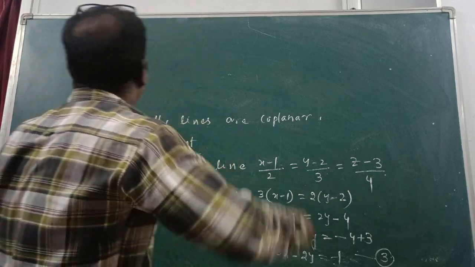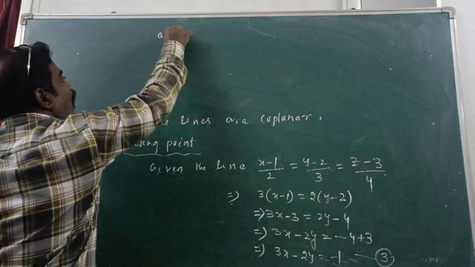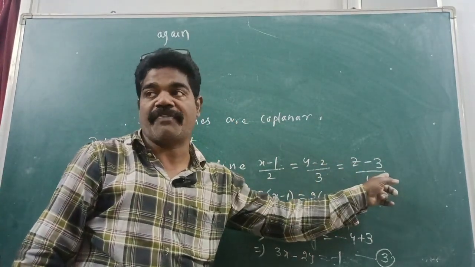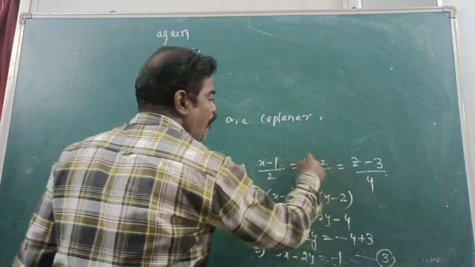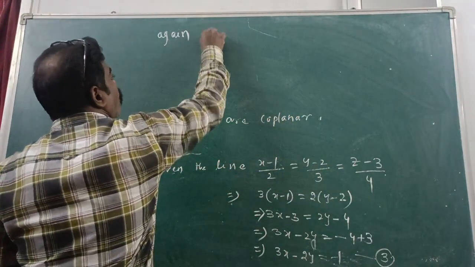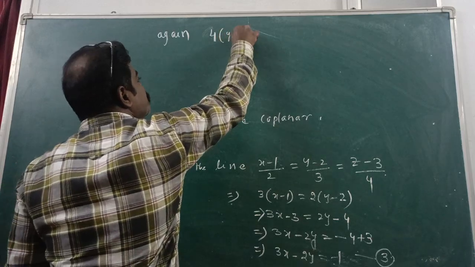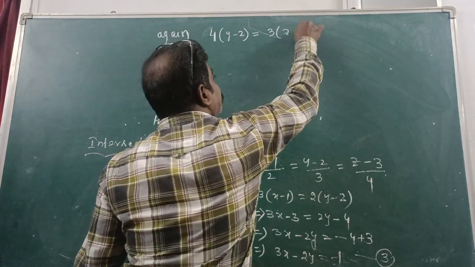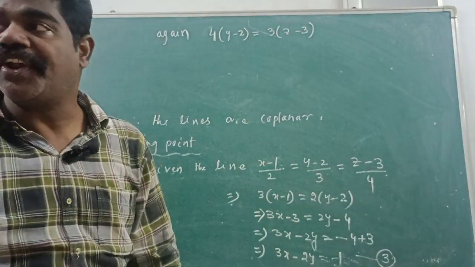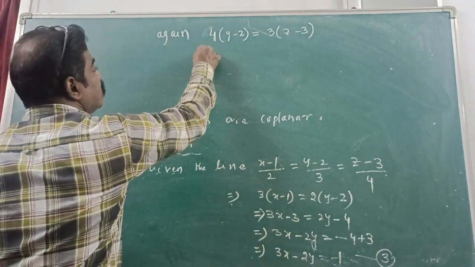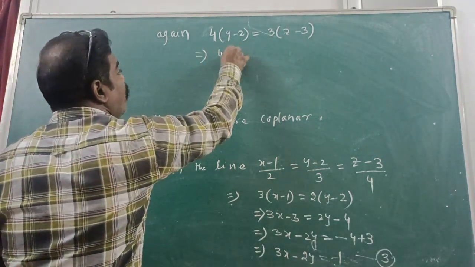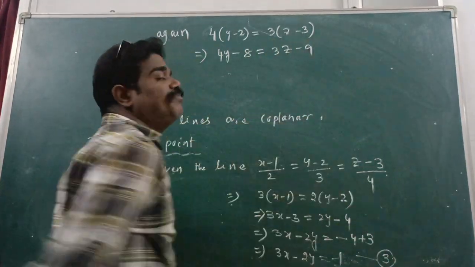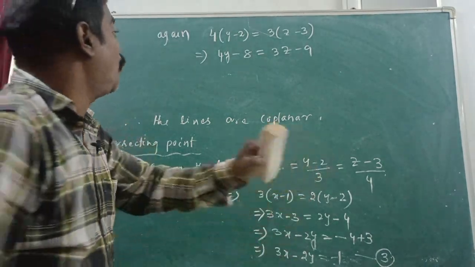Again, from this second part of the same equation of a line. So tell me, 4 into y minus 2 is equal to 3 into z minus 3. Understand or not? Fine. So this implies 4y minus 8 is equal to 3z minus 9. Understand or not? Okay, fine.